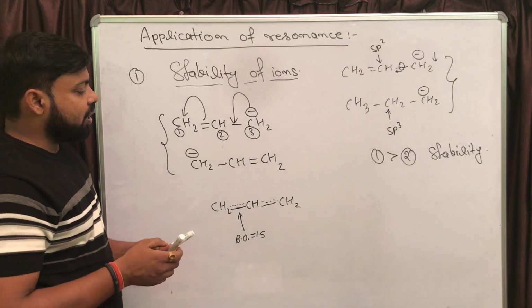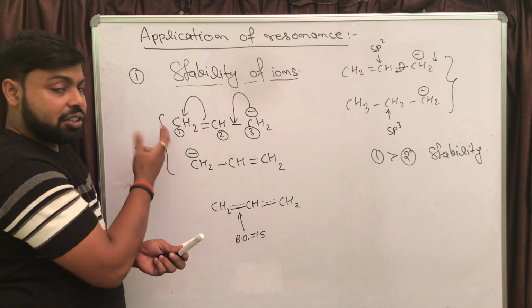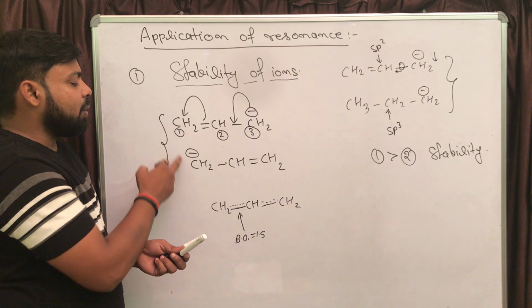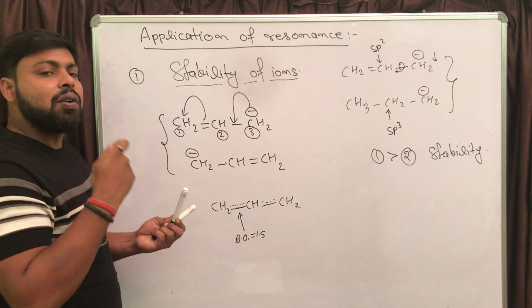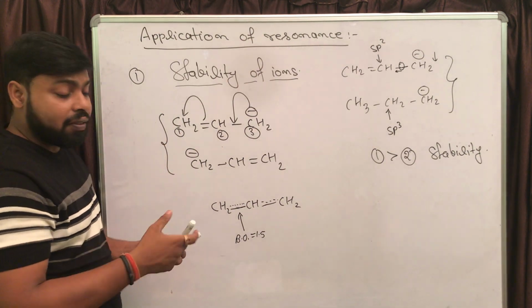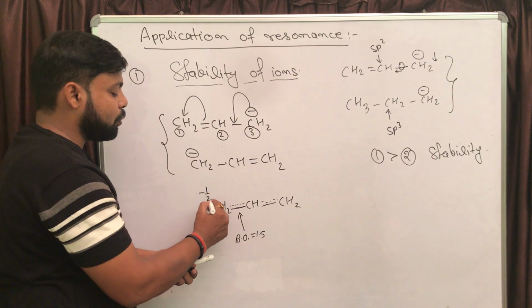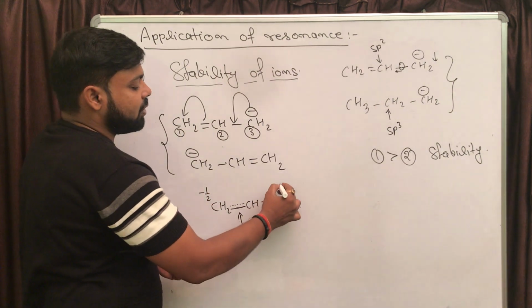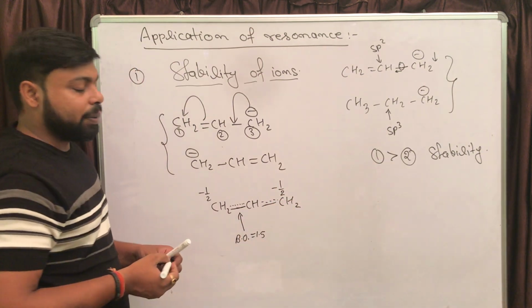Now, if you look at the negative charge, in structure 1 carbon 1 is neutral, while in structure 2 carbon 1 is getting 1 negative charge. So carbon 1 is carrying a total of 1 unit of negative charge, but the number of structures you have is 2. Take the average, it comes out to be minus 1 by 2. Similarly, on carbon number 3, if you take the average of charge, it is minus 1 by 2.